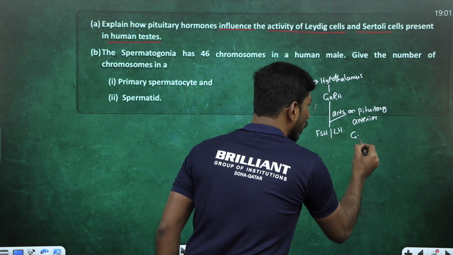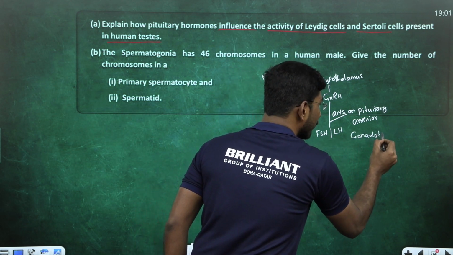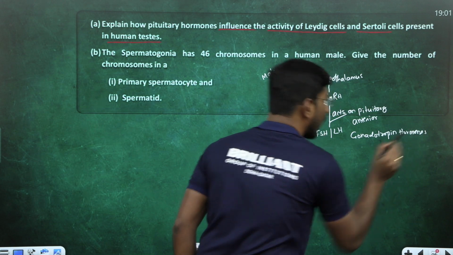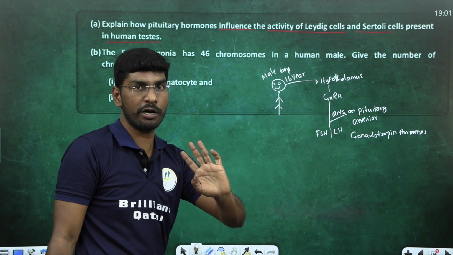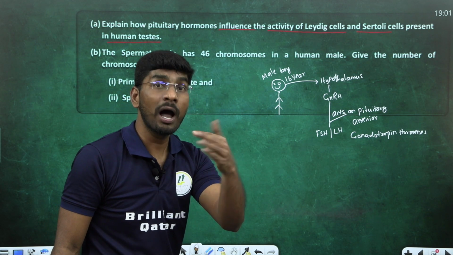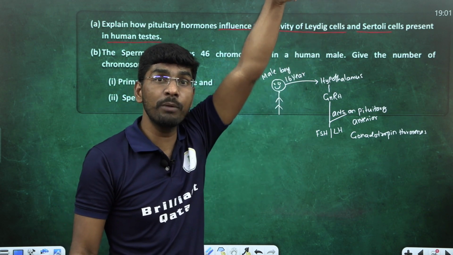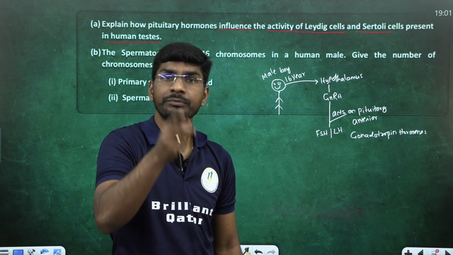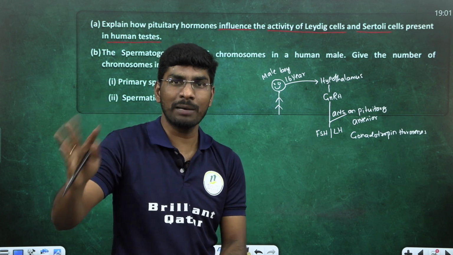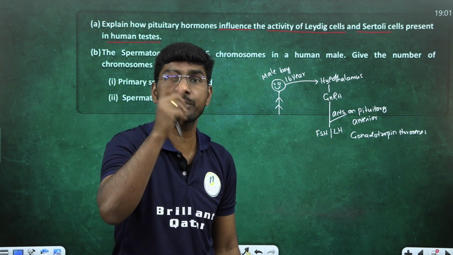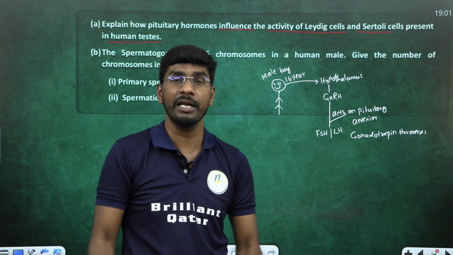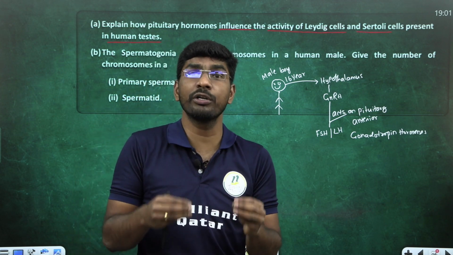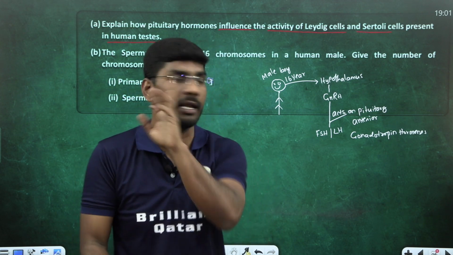These two hormones are called gonadotropin hormones. How many hormones? 2, FSH and LH. From where? Anterior pituitary. Permission is coming from whom? Hypothalamus. Gonadotropin releasing hormone says, Mr. Pituitary gland, anterior pituitary gland, this boy has come to puberty age, you should now start to produce LH and FSH. It is a command, an order from the hypothalamus. So the pituitary gland says, okay, I understand, I'm going to synthesize and release FSH and LH.